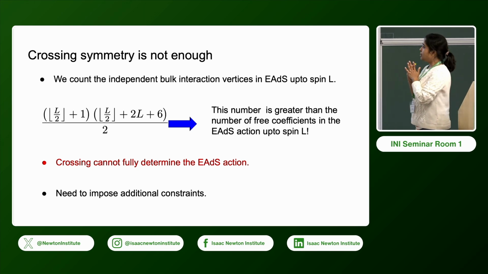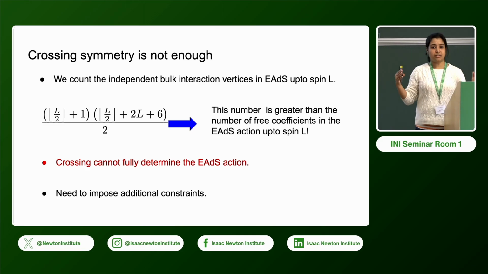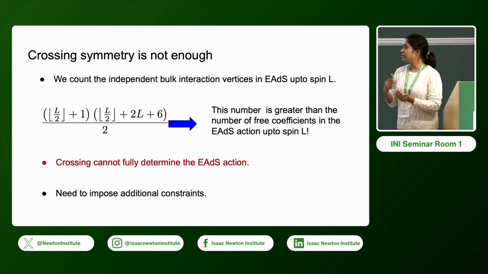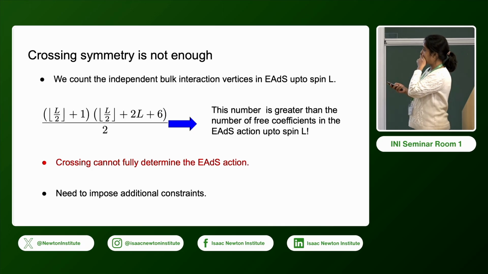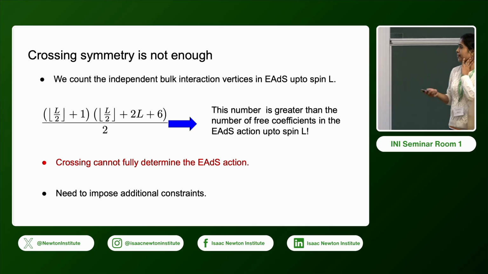So the bottom line here is that crossing admits more solutions in this space, and this cannot fully determine the Euclidean AdS action. So we need to impose additional constraints. This is something that is very different.